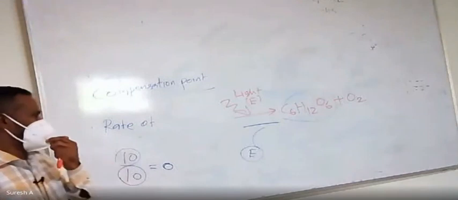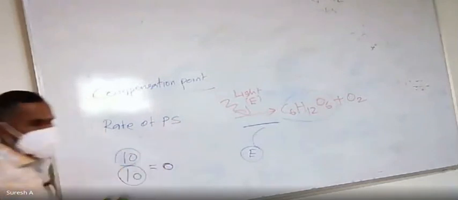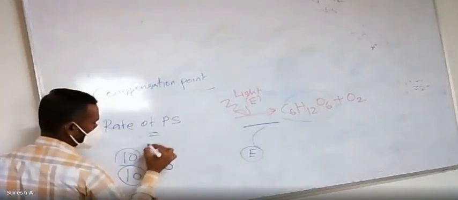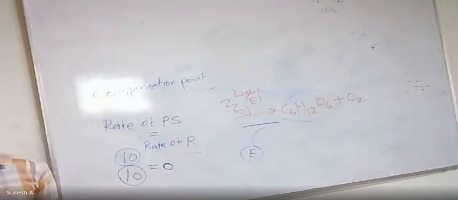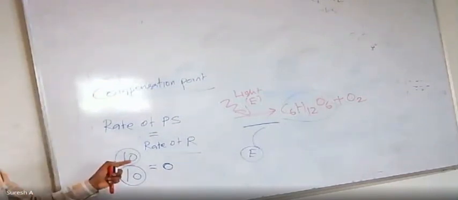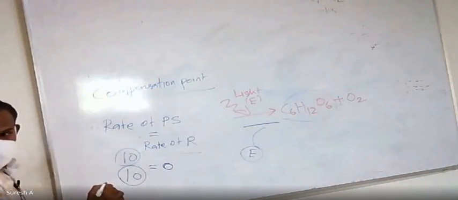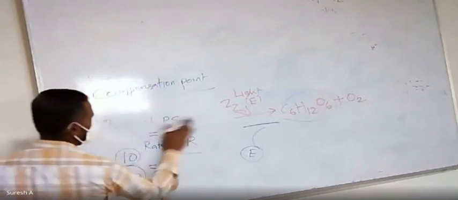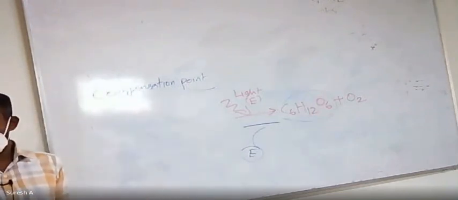The compensation point is when the rate of photosynthesis is equal to the rate of respiration. This is the compensation point.